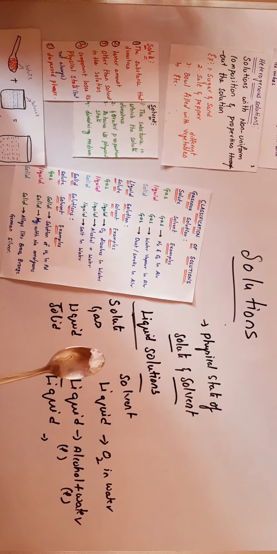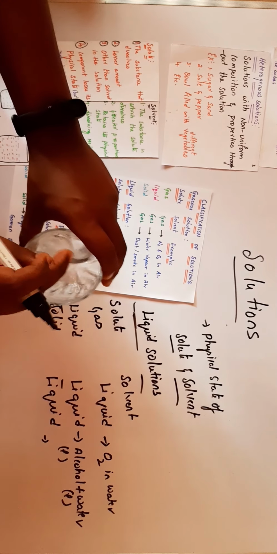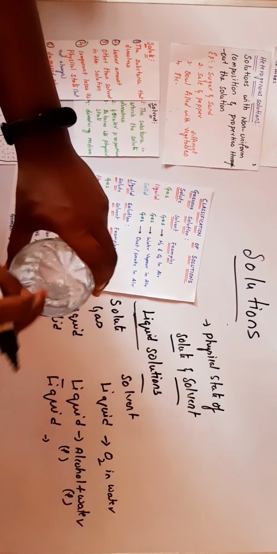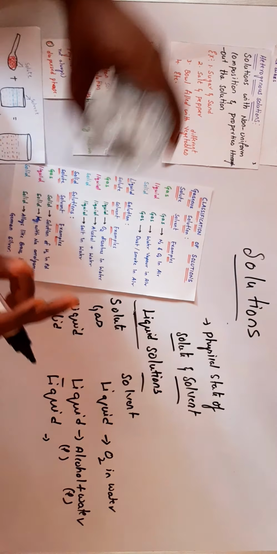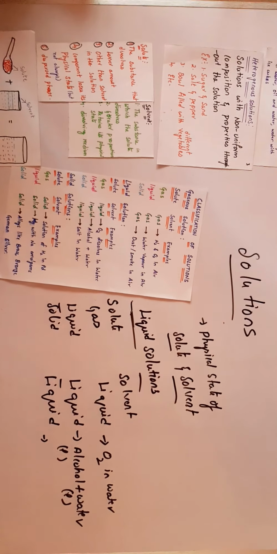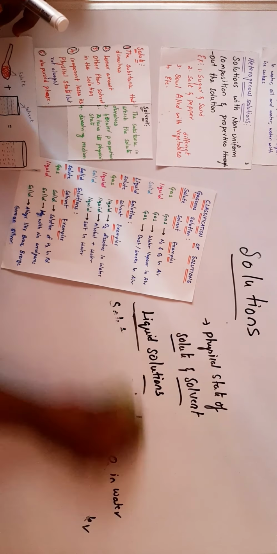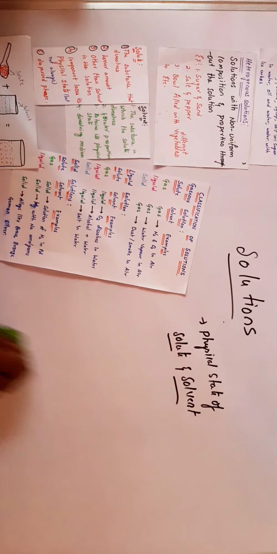Here the salt is in solid state and water is in liquid state. The salt dissolves in water, called a solid in liquid solution. Another type is solid solutions.